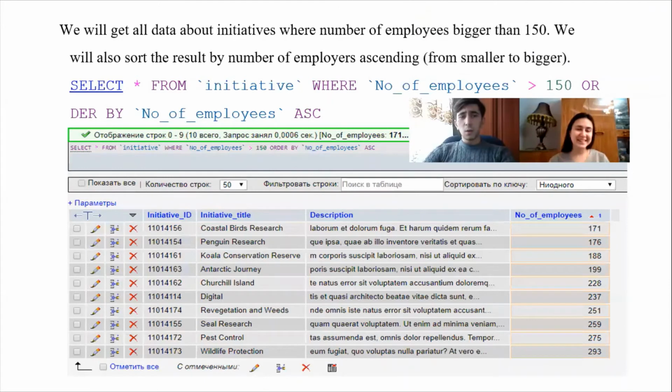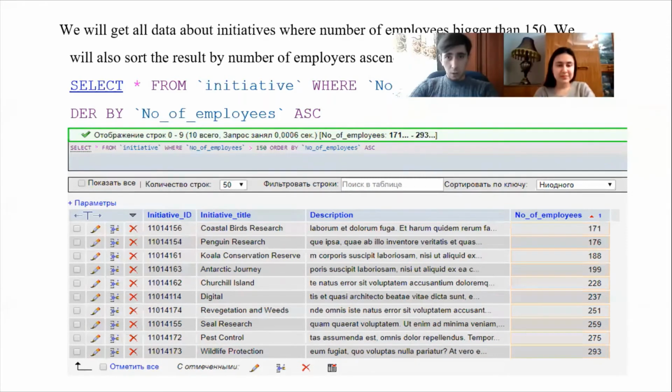So we got all data about initiatives where the number of employees is bigger than 150. We also sort the result by number of employees, ascending from smaller to bigger, by using the ORDER BY clause in SQL. As you can see, wildlife protection has one of the largest numbers of employees, while coastal birds research has the least.